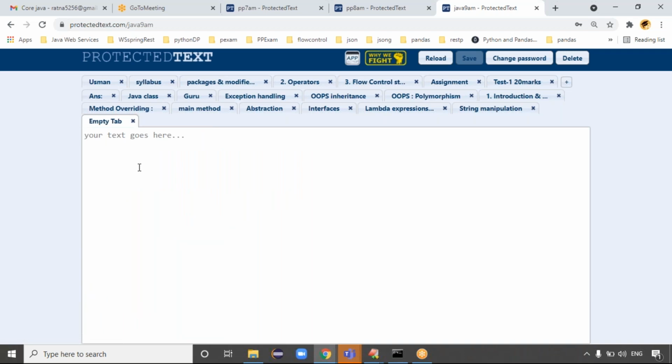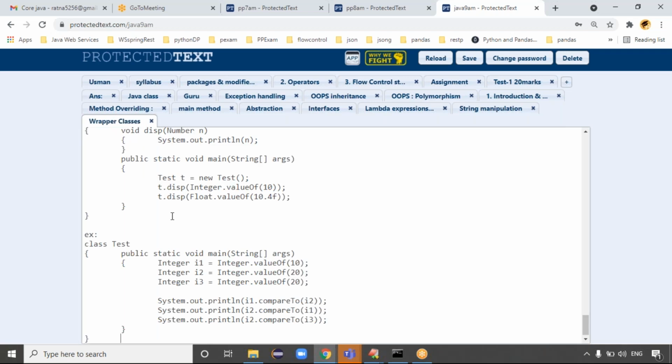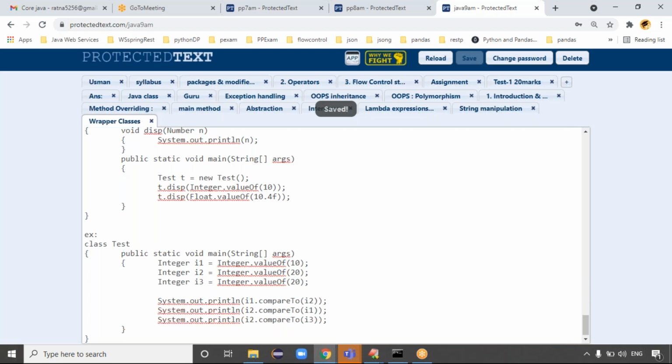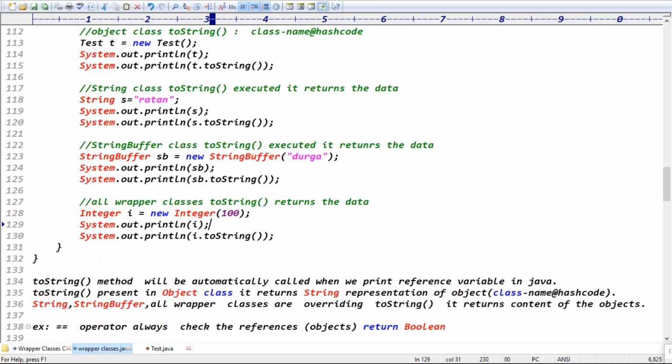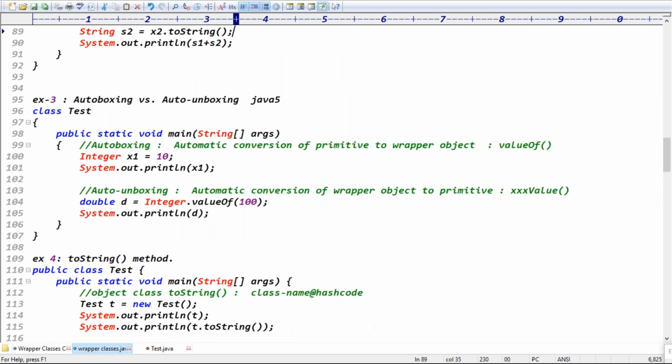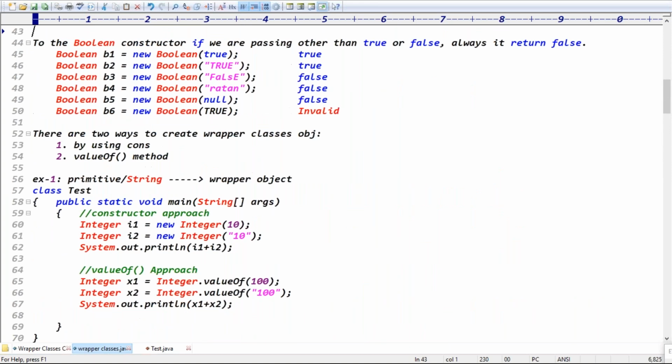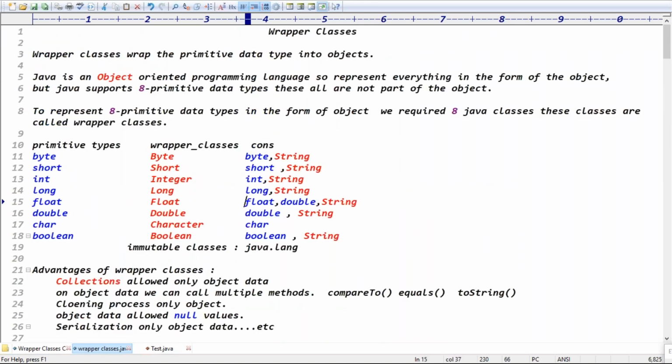Collection represents a group of objects, right? In that case, the collection framework allows only object data. If you insert 10, 20, 10.5, it won't allow the data. Collections require only object data. Then we have to use wrapper classes. Another case: I want to do the cloning process of an object. Your 10 is there, and I want to clone it multiple times. If it is primitive data, we cannot do the cloning process. If it is object data, we can do the cloning process, the duplicate object creation process.